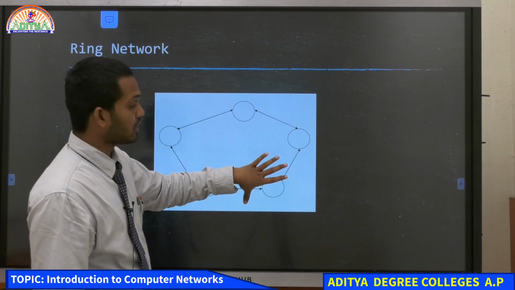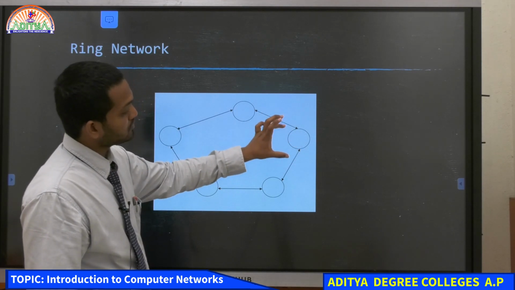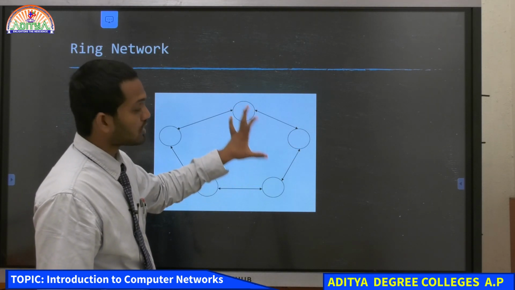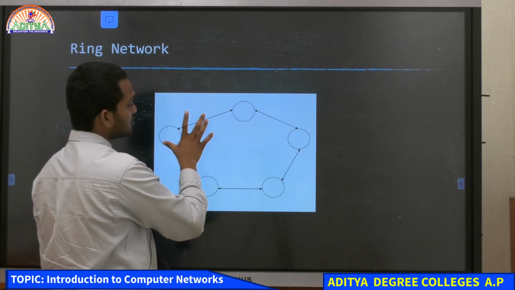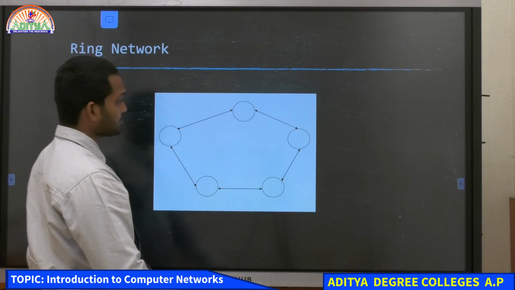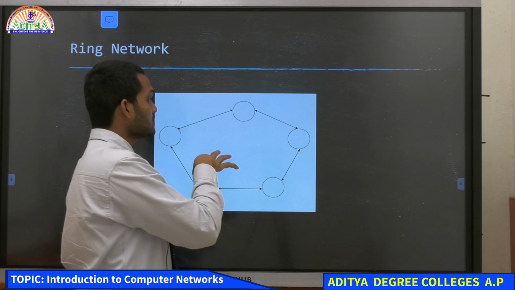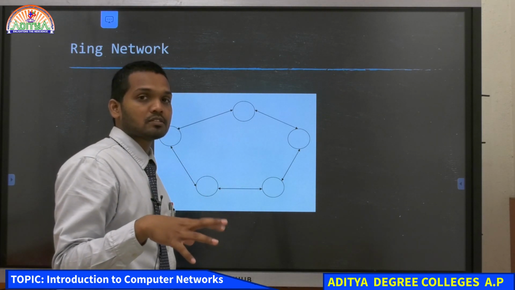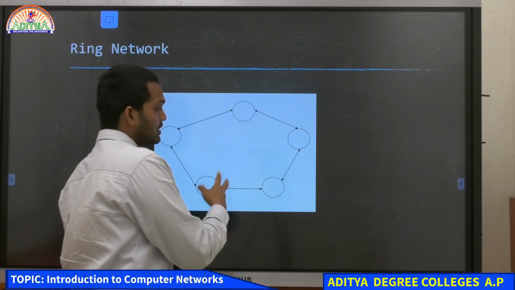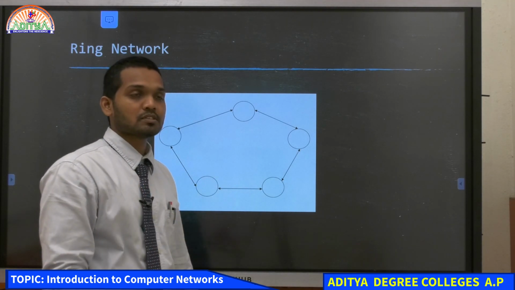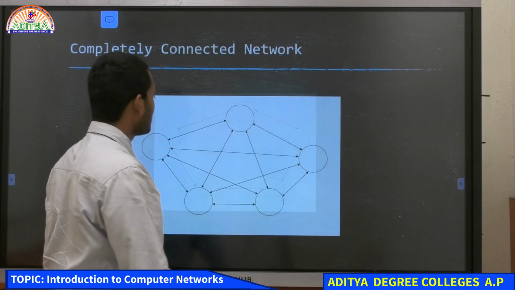Computer 3 has two node connections, that is node 4 and node 2 in the network. Computer 4 has two more node connections in the network, that is node 3 and node 5. And computer 5 has two more node connections, node 1 and node 4. So each and every computer in the network is having connections with each other, and each computer has two nodes connected to it. So they all form a big network. It is just 5 nodes connected here, but if you imagine it as a big network, then there will be so many computers or nodes that are connected in the ring network topology.